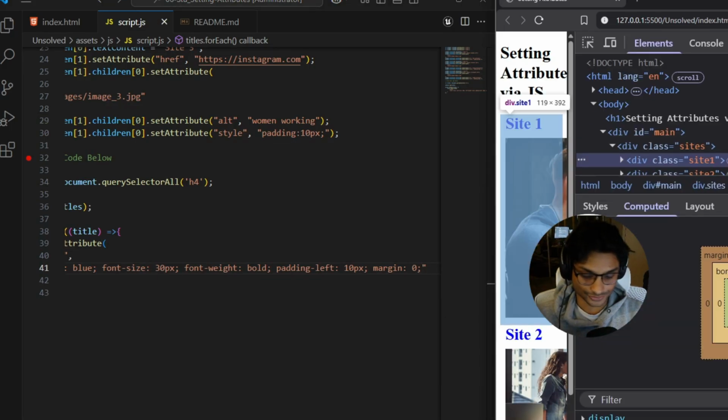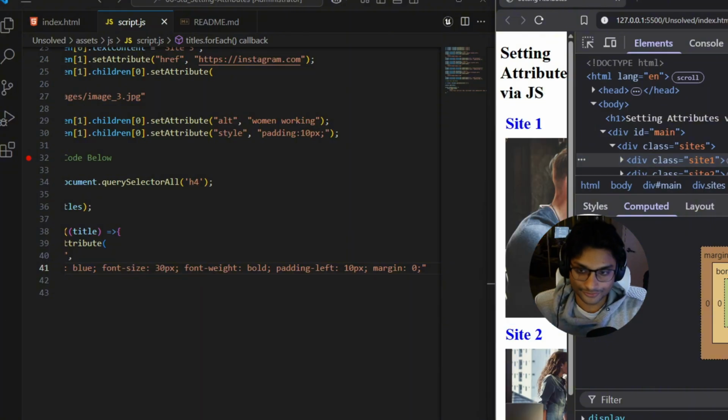And this is the first way of doing it. Now I'm going to show you the second way of doing this. The second way is very similar.